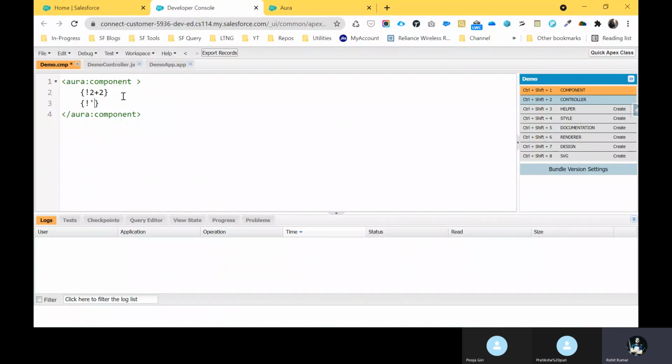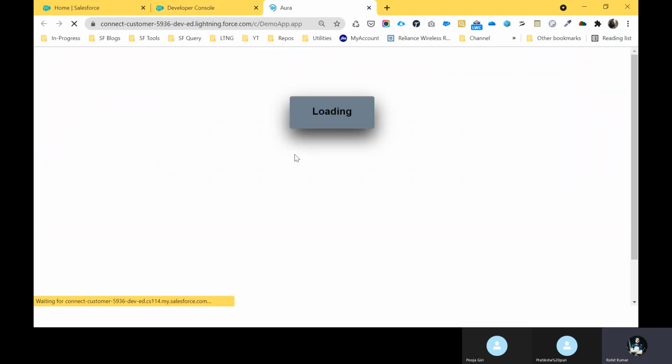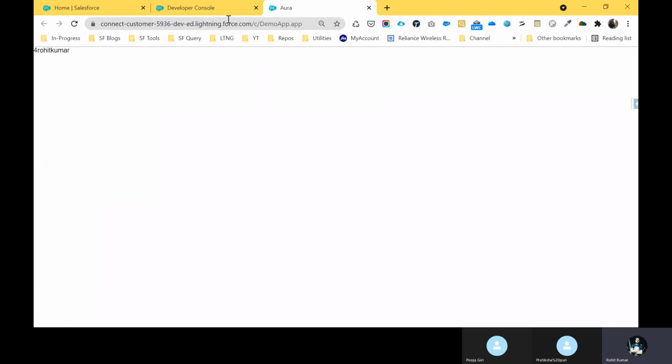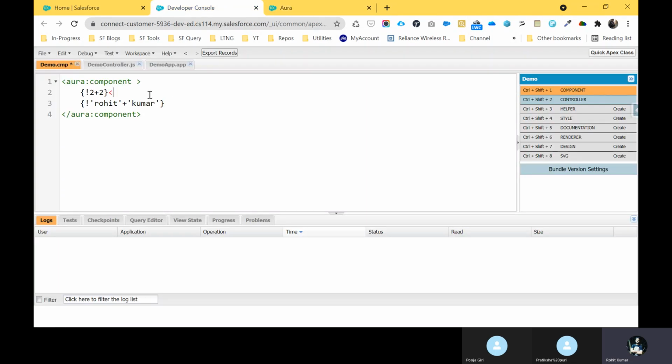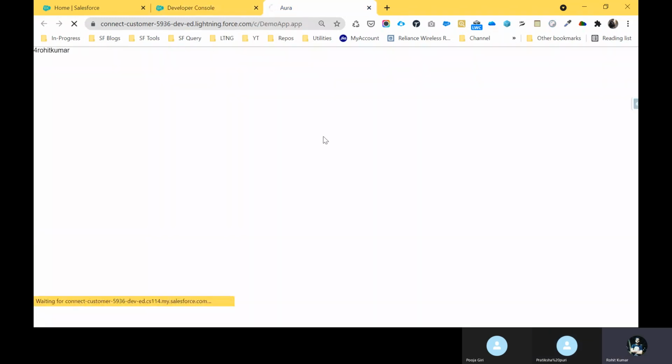With a string like Rohit, you can concatenate Kumar. Save it, and now you can see my name here. It doesn't look right, so give a BR tag, which is basically a line break in HTML. Save it, open this Aura app here, and now you can see Rohit Kumar and 4.